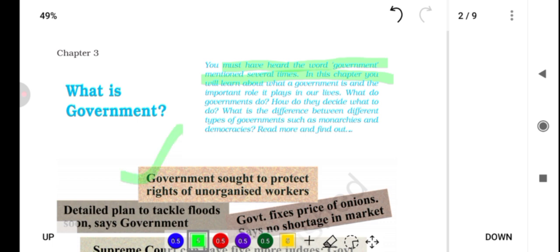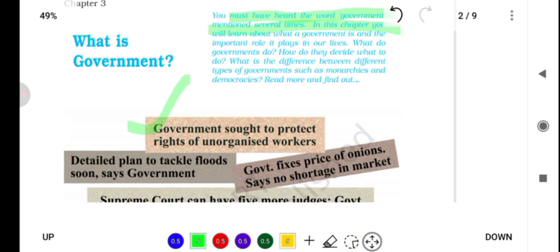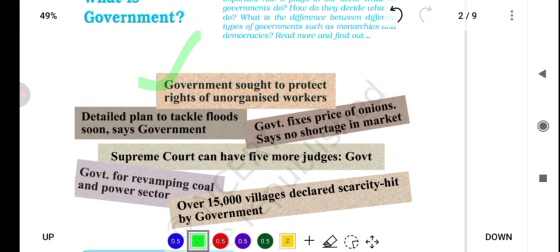So here you can look at the small news headlines. Government sought to protect rights of unorganized workers, and detailed plan to tackle such soon, says government. Government fixes prices of onions, says no shortage in market. Supreme Court can have 5 more judges. Government for revamping coal and power sector. Over 15,000 villages declared scarcity hit by government.